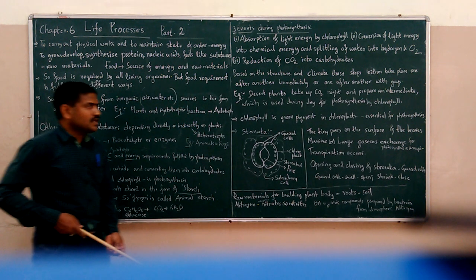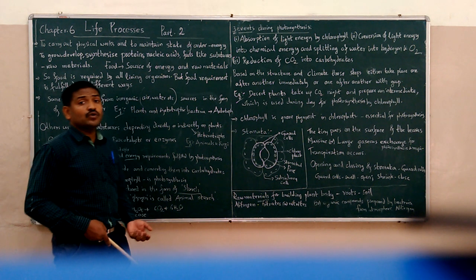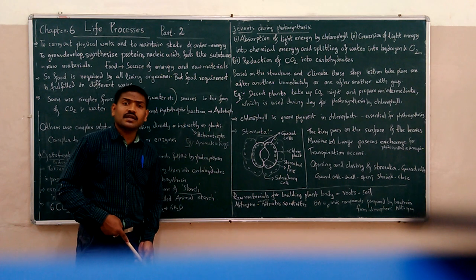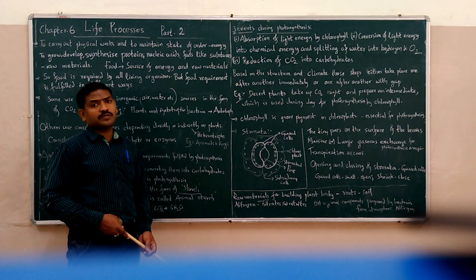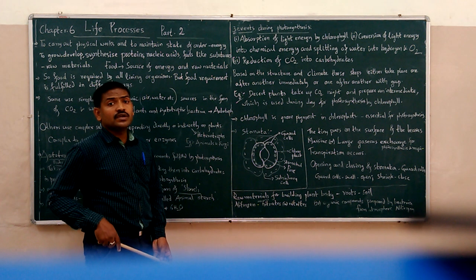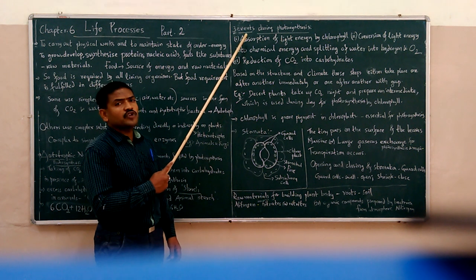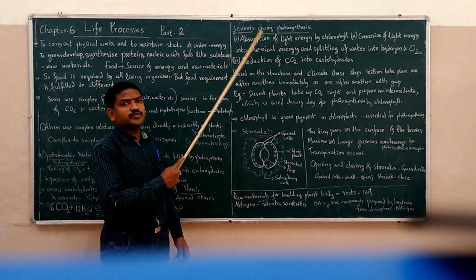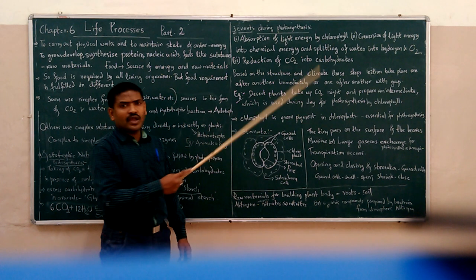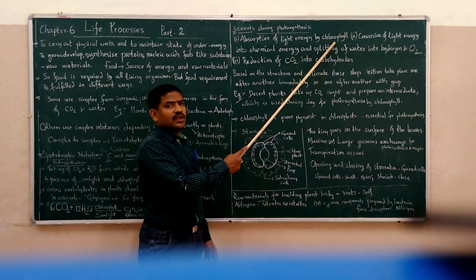So what are the important events that are carried out during the photosynthetic process? There are three important events, and they are very, very simple. They are absorption of light energy by chlorophyll. So light provides energy.